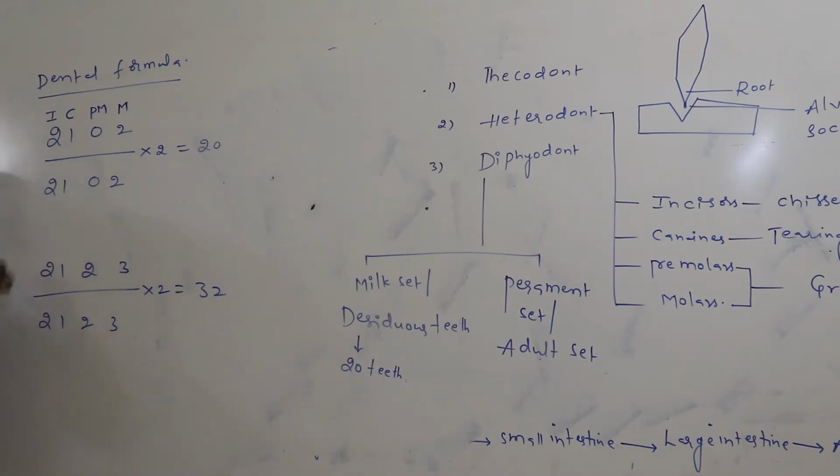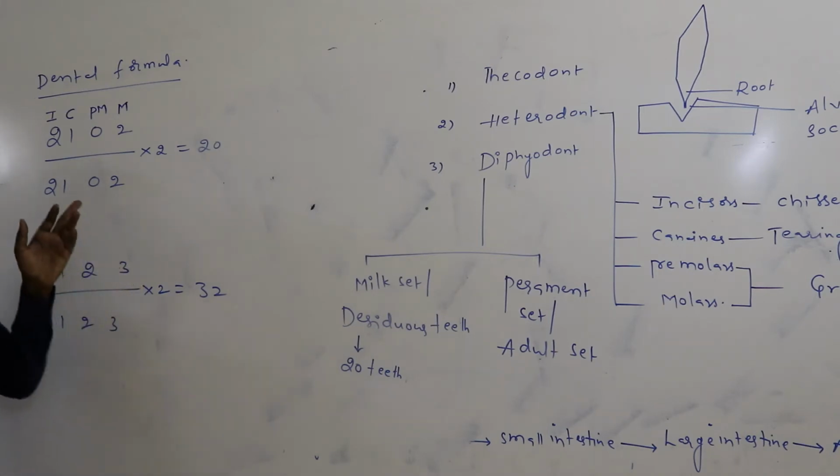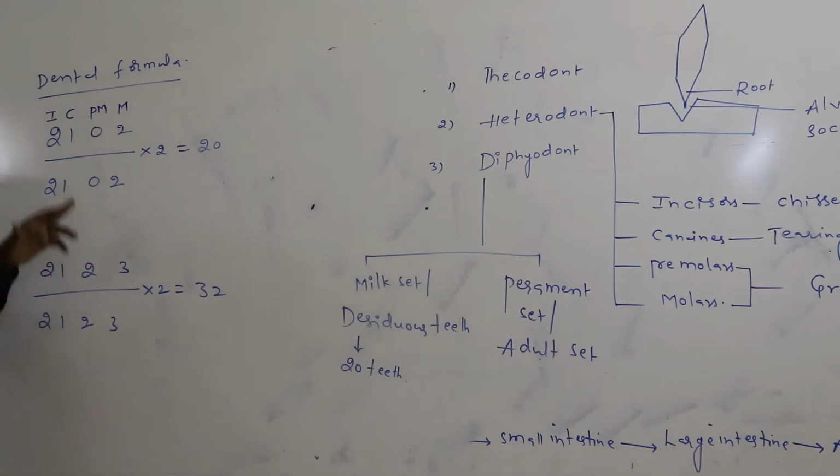Basing on these two, how may questions be framed from the NEET examination point of view? The first question is, how many teeth are formed twice in the life of an individual? The 20 teeth which appear in the milk set are also newly formed in the adult set.